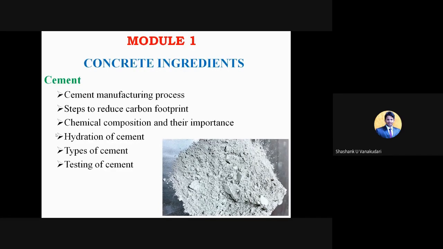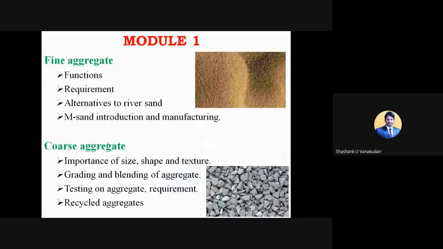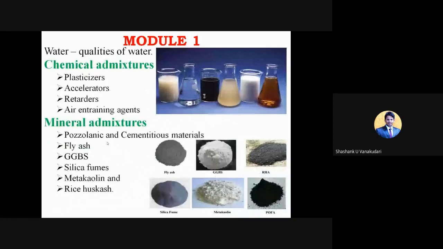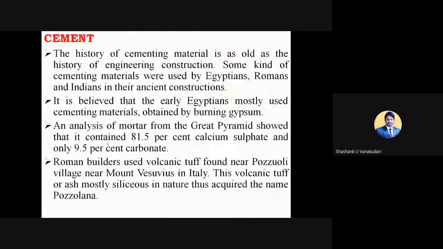Okay. So the next part is steps to reduce the carbon footprint, and then the different chemical compositions and the main importance of those chemical compositions in cement, then hydration of cement, types of cement, testing of cements, and then fine aggregate, coarse aggregate, and then chemical admixtures, mineral admixtures. So these are the contents of module 1. In that, first we'll start with cement.